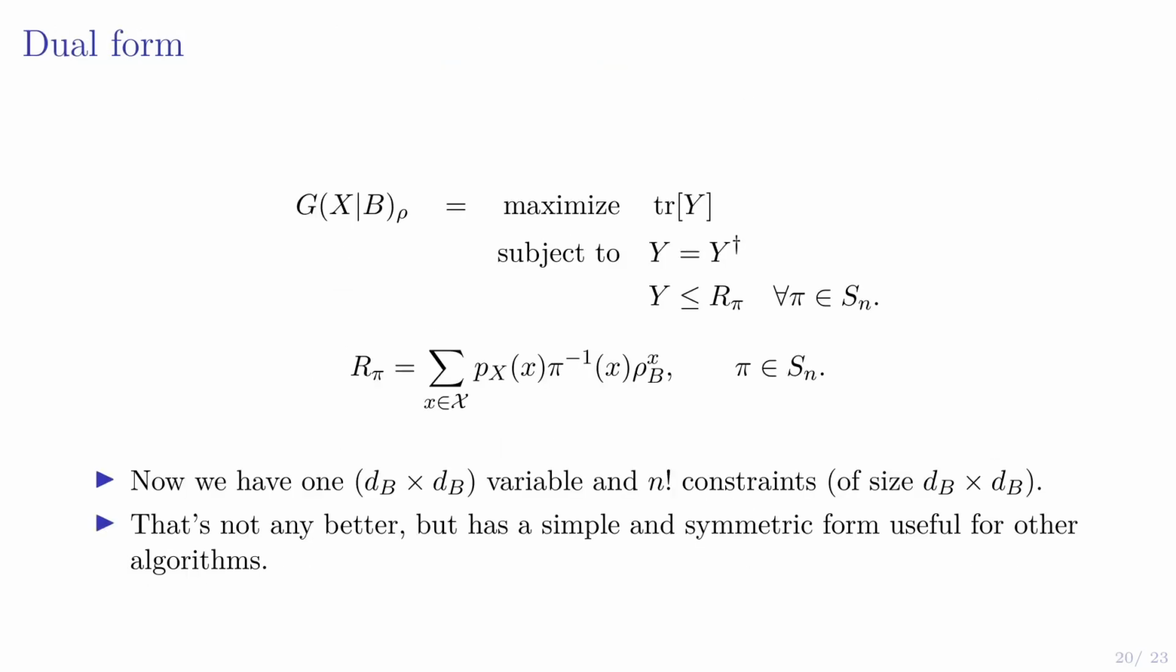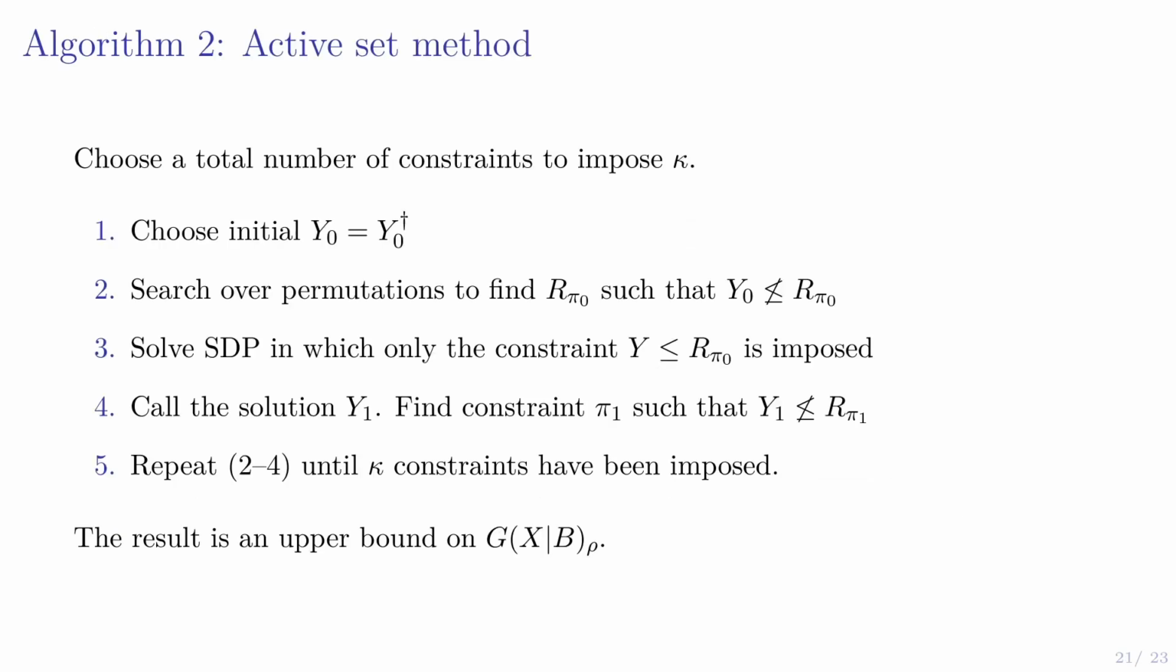Another thing we can do is look at the dual form of the SDP. We've got an SDP, let's take the dual. This is what we get. Maximize trace of y, such that y is Hermitian, and smaller than all of these R pi matrices we've seen before in semi-definite order. So now we've only got one variable, but we now have n factorial constraints. So it's not much better, but it's a nice form, and it leads us to the next algorithm, which is an active set method. This will only get us a bound, but we can do it efficiently.